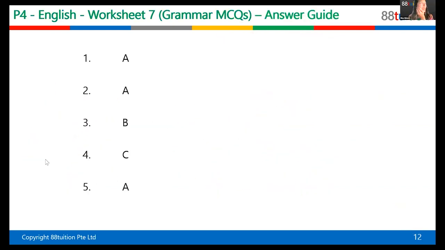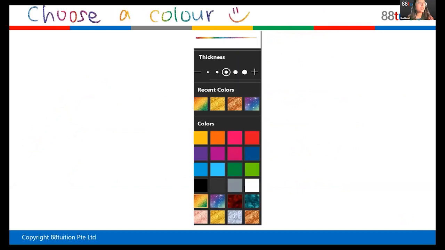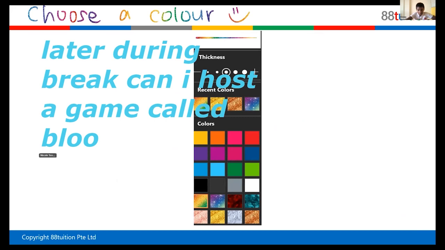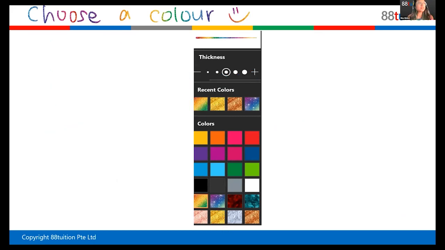Well done. Now let me change my pen color. Vocabulary MCQ. Someone else who wants to choose my pen color, raise your hand. Someone else, someone else. I saw only one hand raised just now. Yes, Rohan. Nicole, you already went. Yes, Rohan, what color do you want now? If there is time, yes. Yes. Rohan? Okay, you chose gold. Okay.